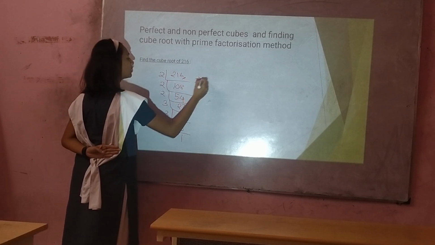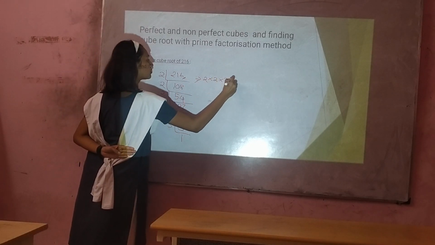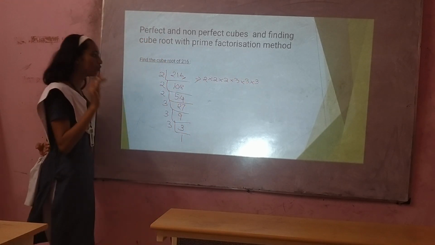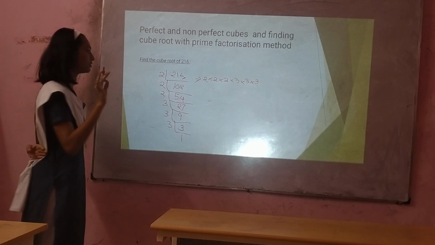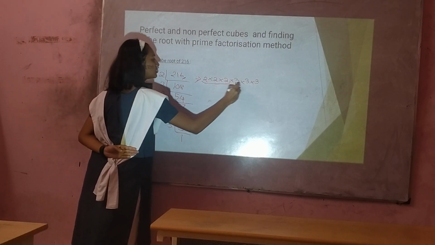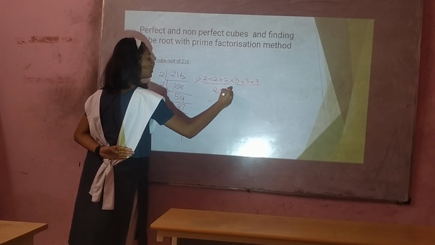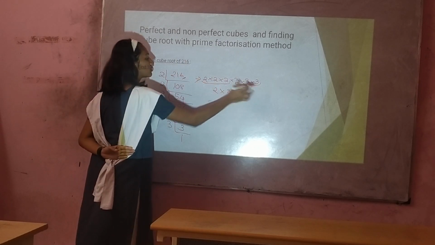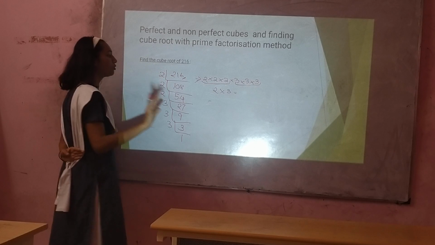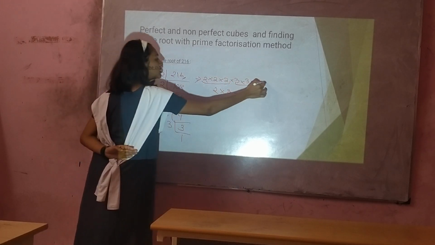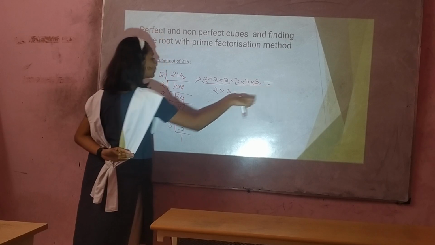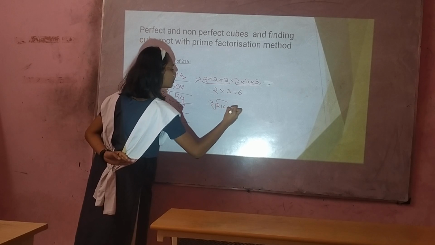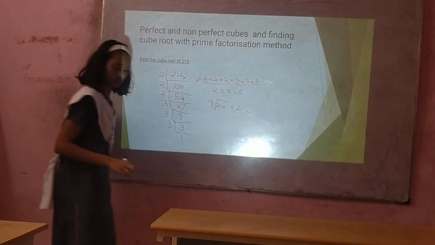Now we write all the factors. We have to find groups where 3 equal numbers are there. This is one group and this is the second group. We take one number from each group, 2 into 3. If we can take one number from each triplet group, it shows that it is a perfect cube, and if there is an extra number left, then it is not a perfect cube. 2 into 3 is 6. So the cube root of 216 is 6.